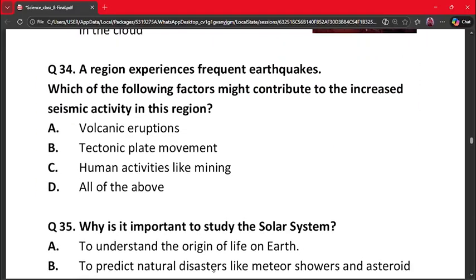The next question is question number 34. A region experiences frequent earthquakes. Which of the following factors might contribute to increased seismic activity in this region? A. Volcanic eruptions. B. Tectonic plate movement. C. Human activities like mining. D. All of the above. The correct answer is all of the above, because tectonic plates cause earthquakes and volcanoes can trigger tremors. Mining weakens the rocks. So all factors contribute. So our correct answer is option D.